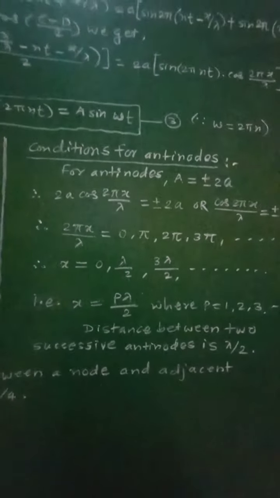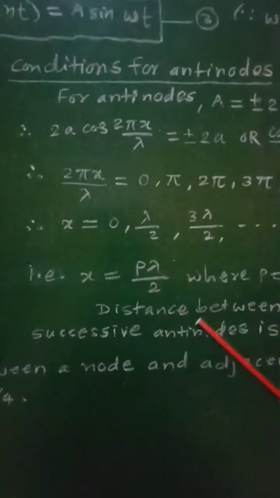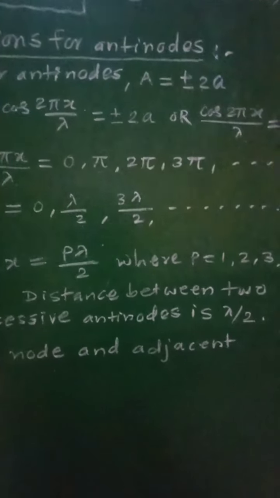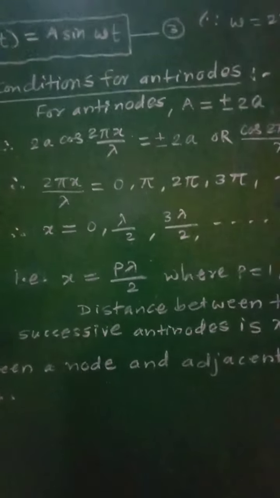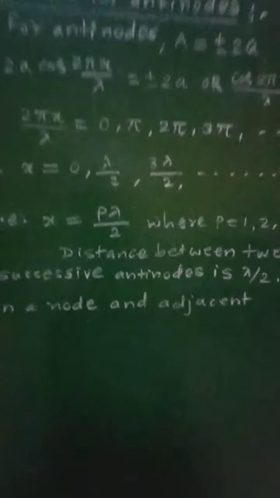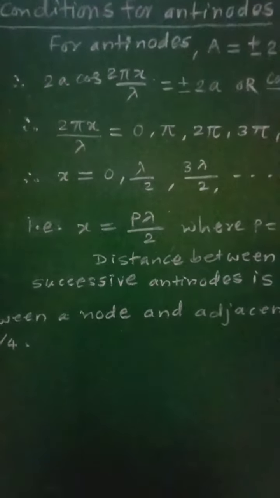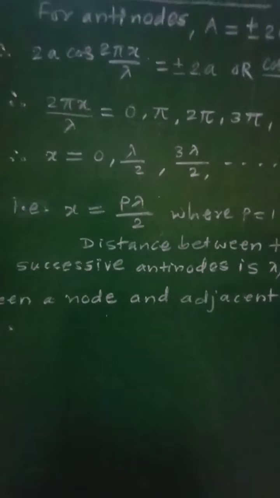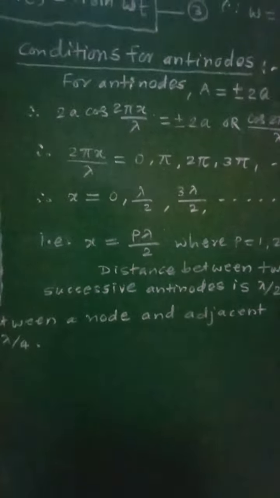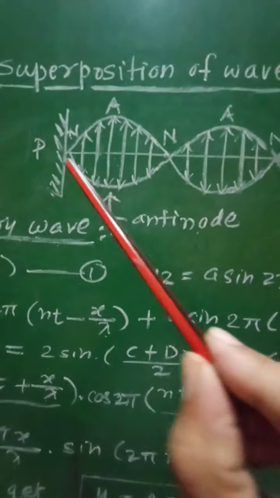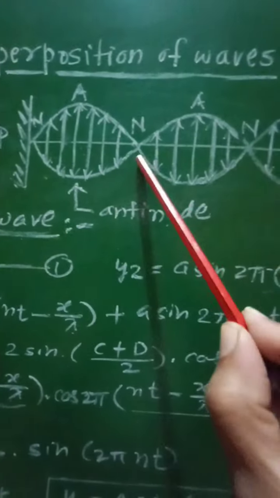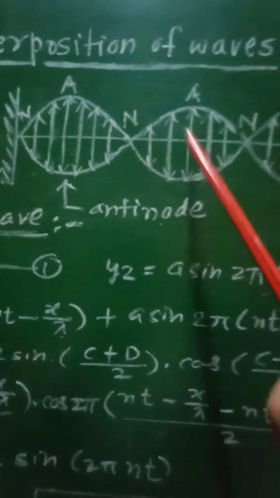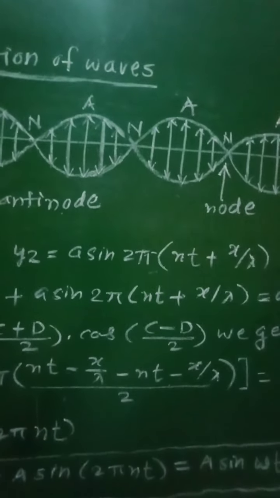Therefore, similar to nodes, for antinodes the distance between two successive antinodes is λ/2. So in case of stationary waves, the distance between two successive nodes or two successive antinodes is equal to λ/2.